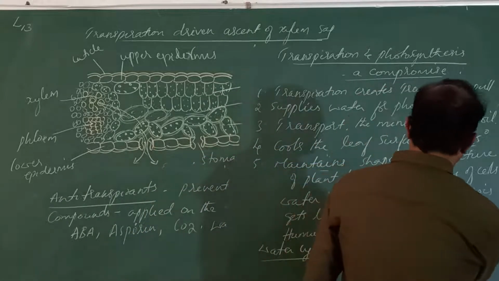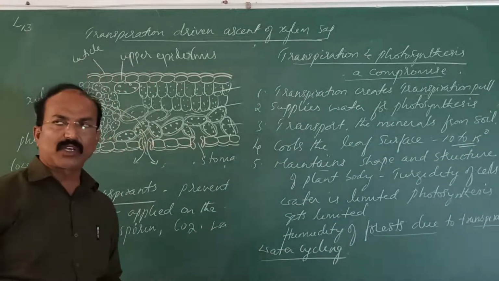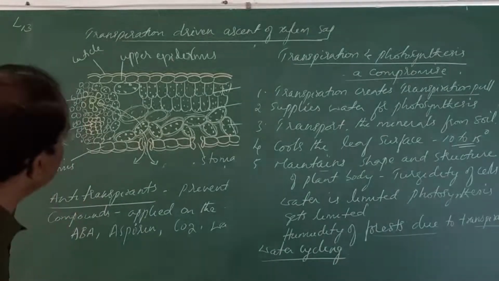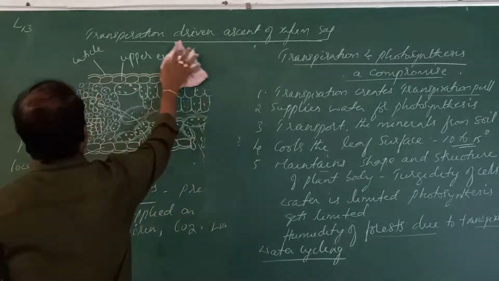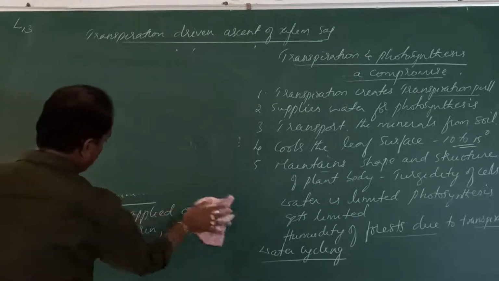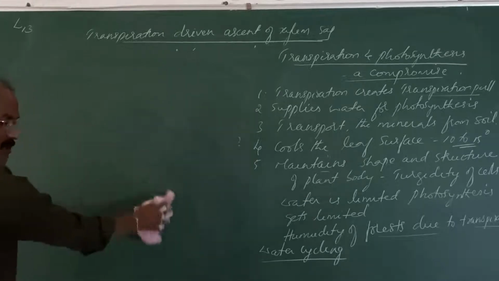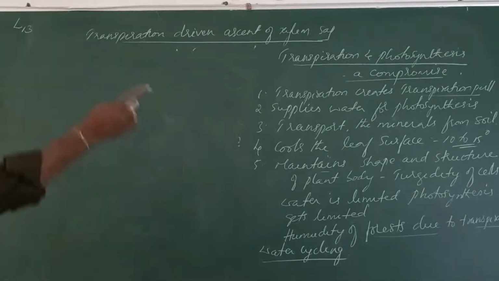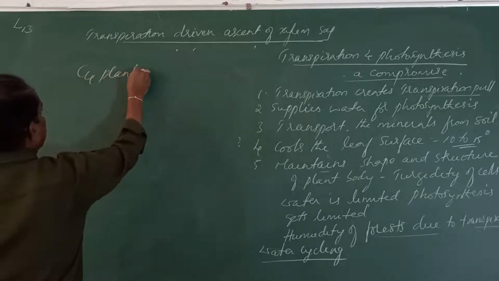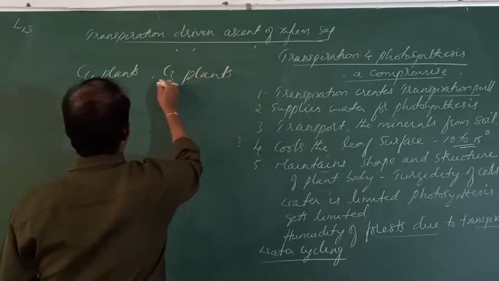And next point, there are two different types of plants, isn't it? C3 and C4 plants. I'll drop this, very important. Later on you will come to know in photosynthesis what are C3 plants and what are C4 plants. In brief, we shall discuss about C4 plants and C3 plants.